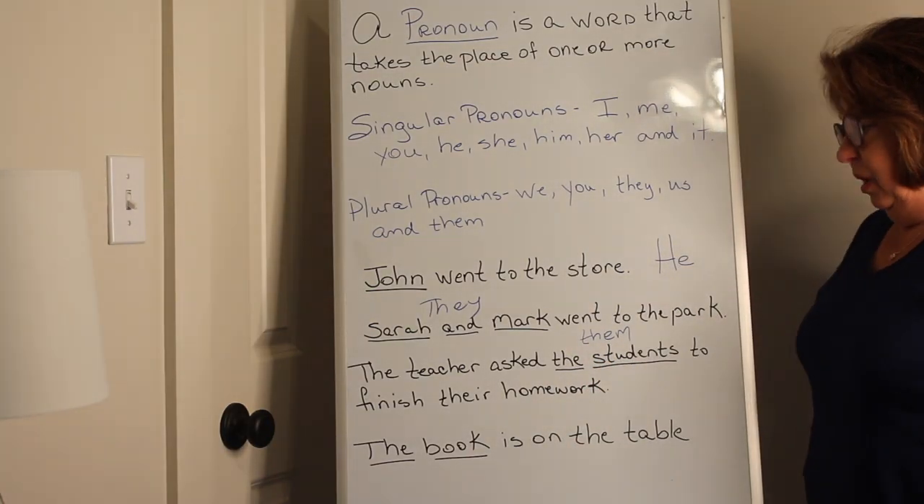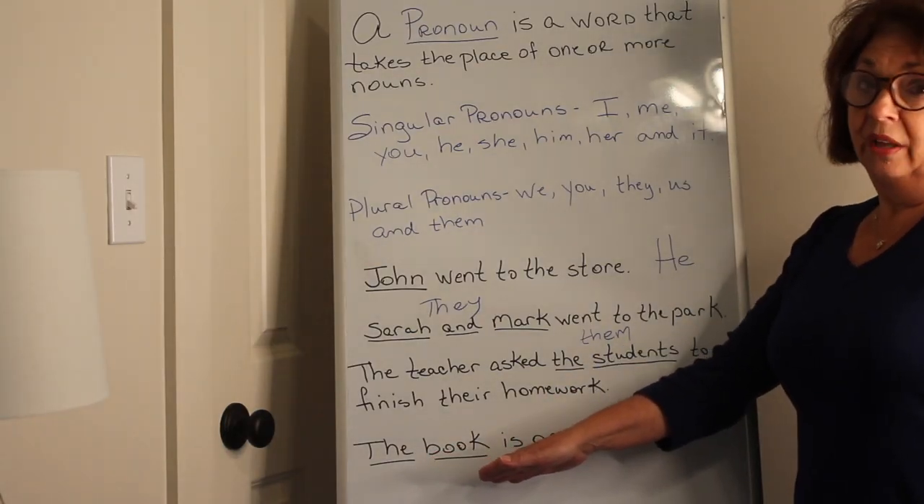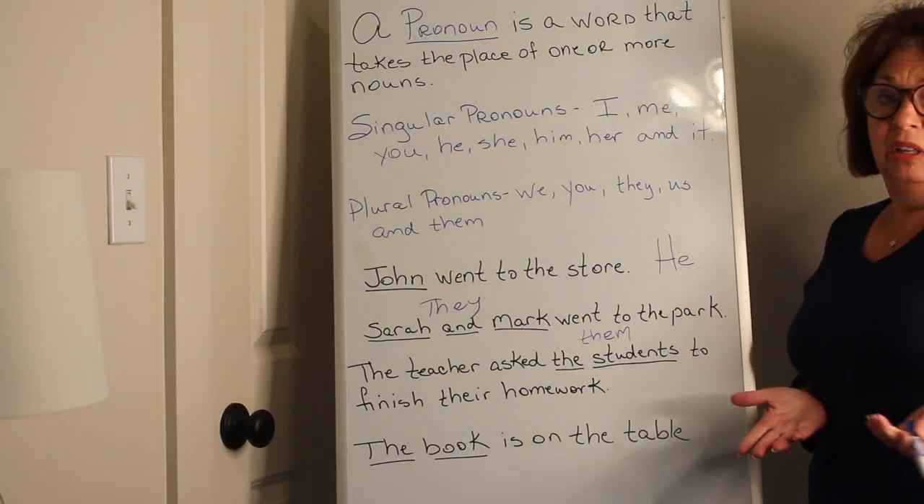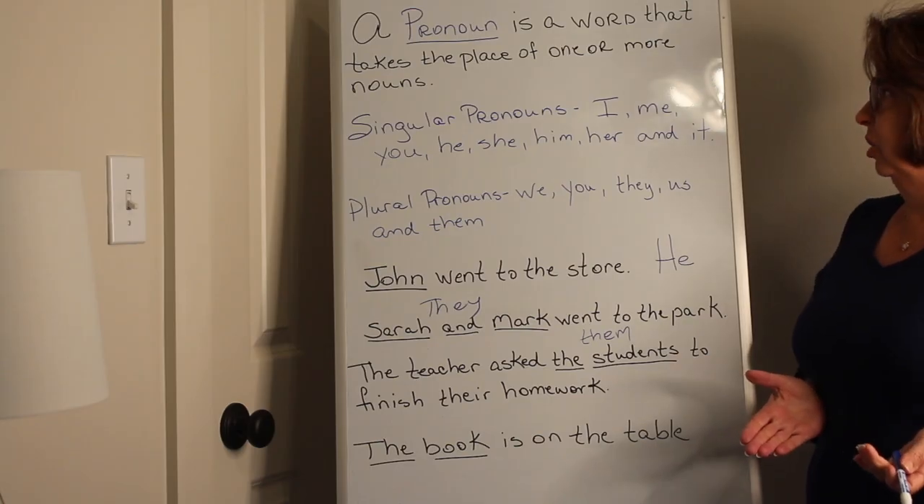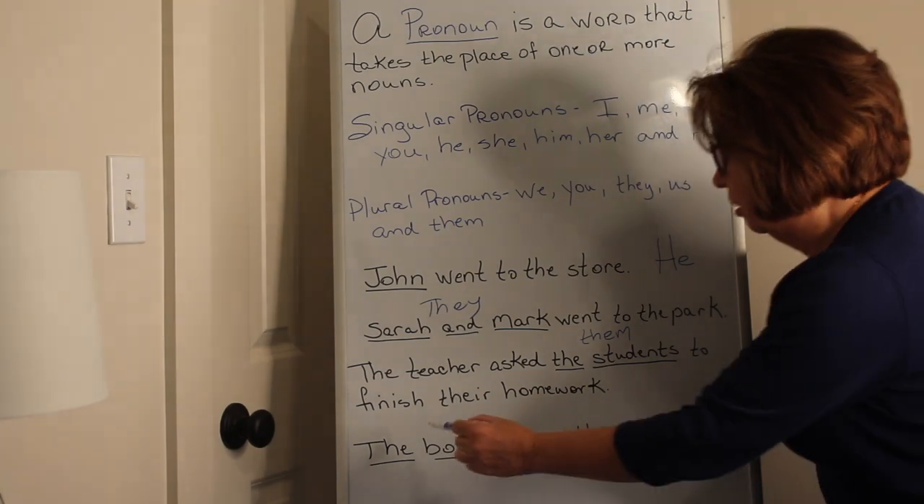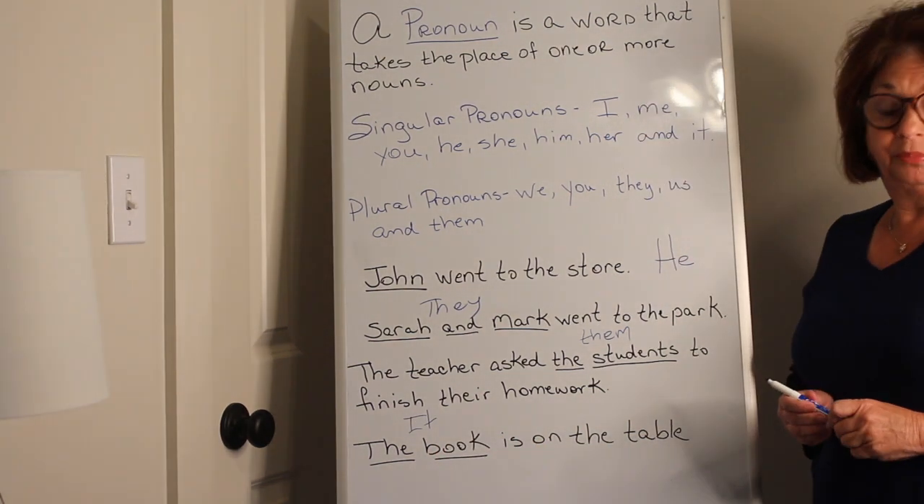And finally, the book is on the table. The book, so we know it's only one, so we have to come and look at our singular pronouns. Since a book is not a person, we can't call it a he or a her or a she or him, but we can call it an it. So we can say the book can become it is on the table.